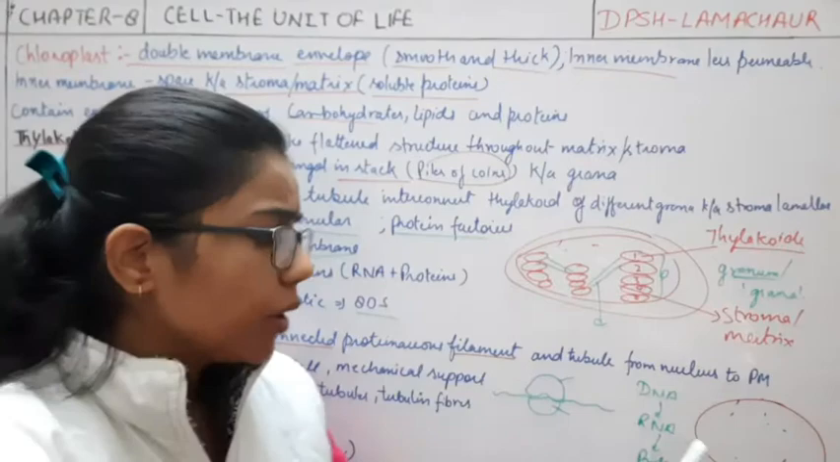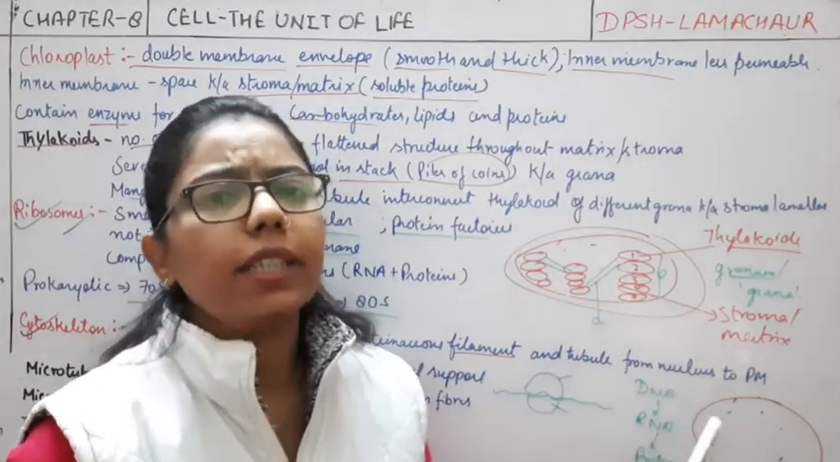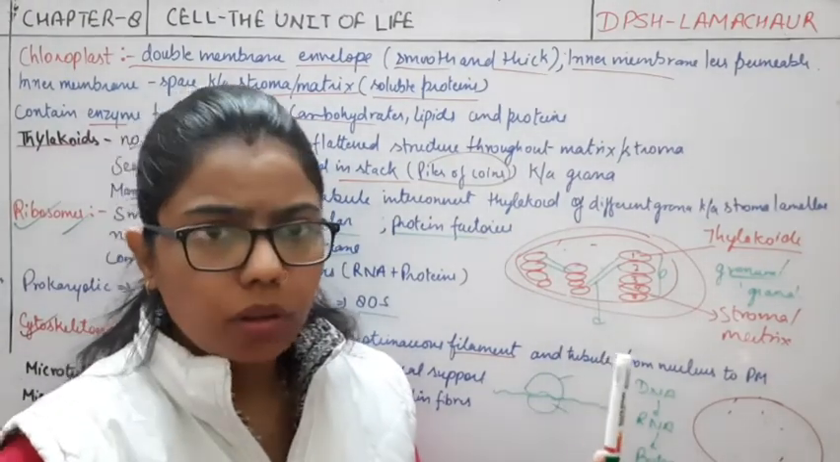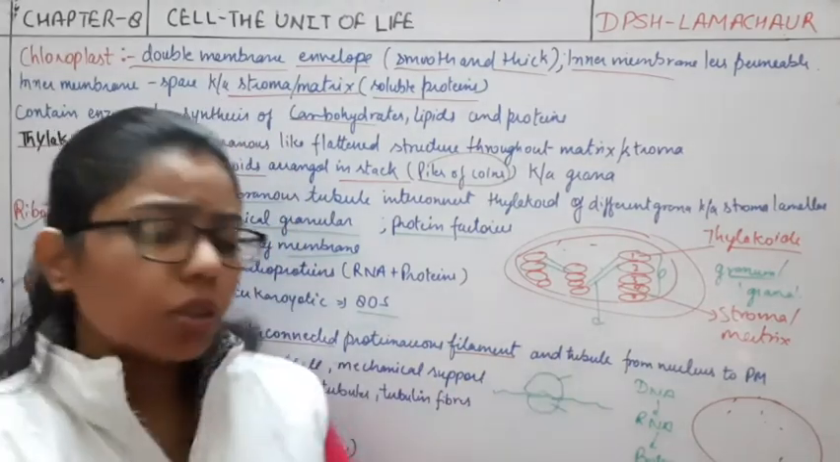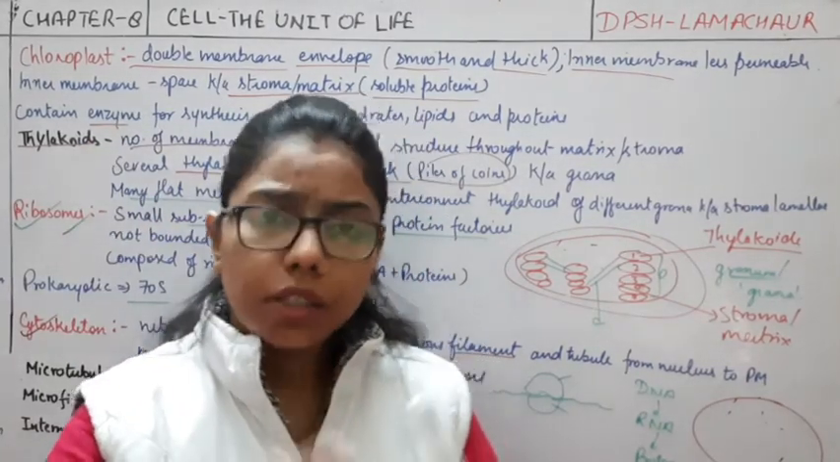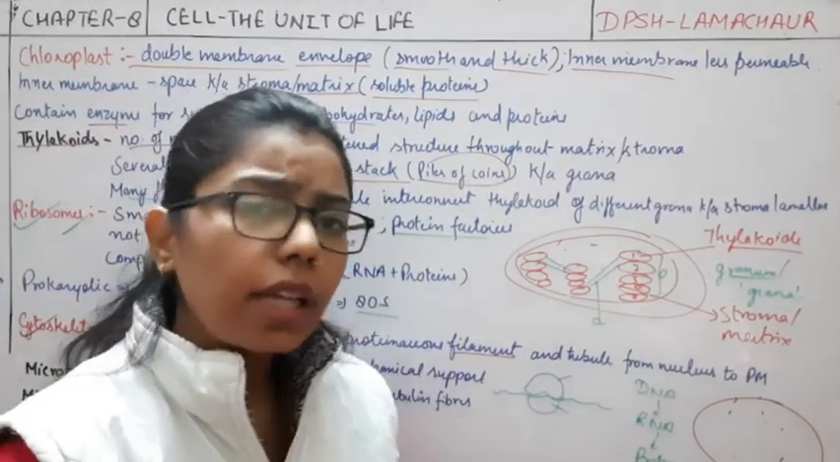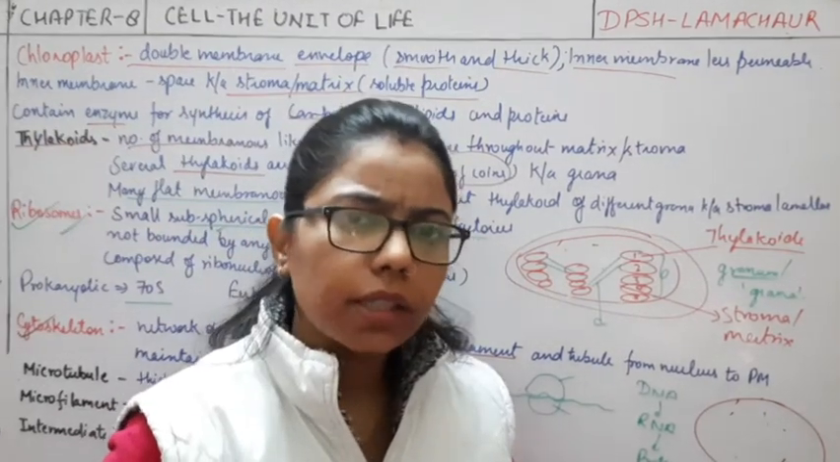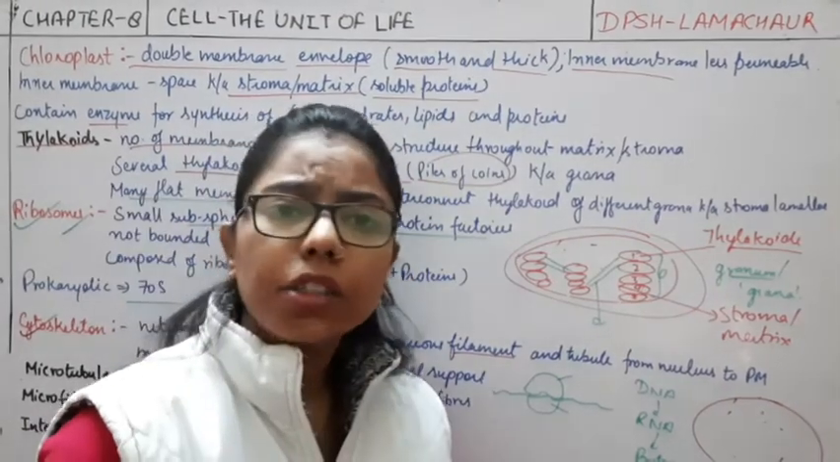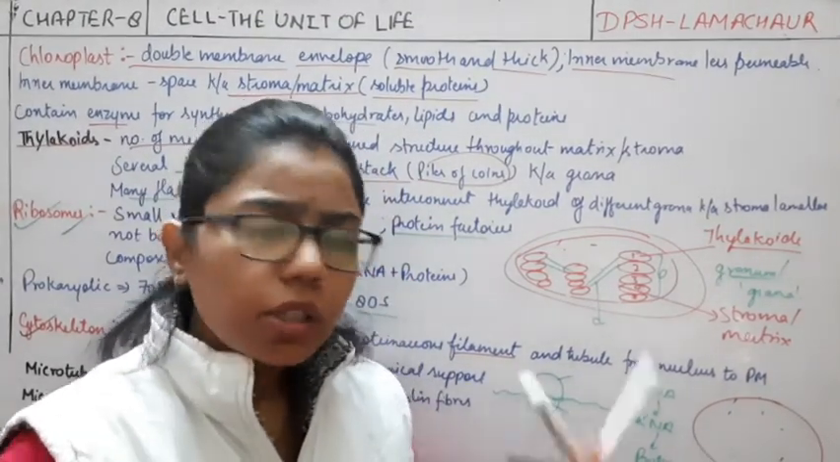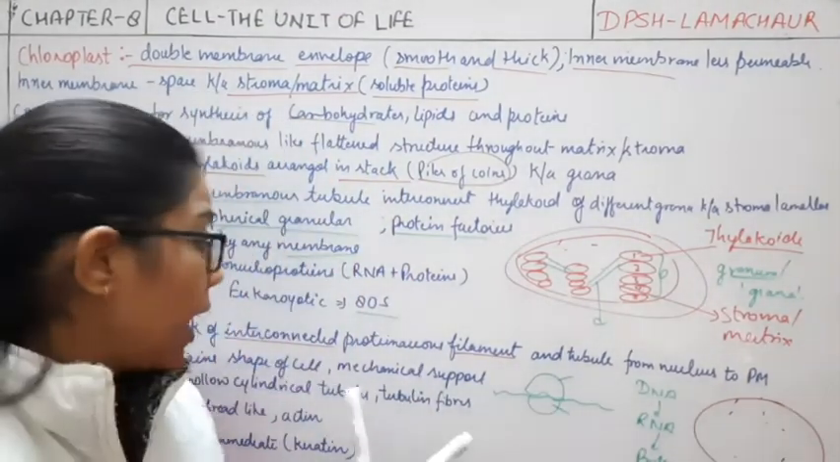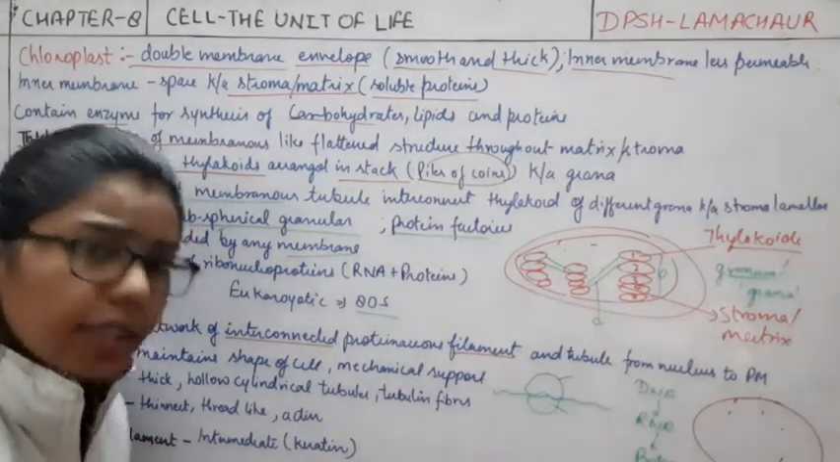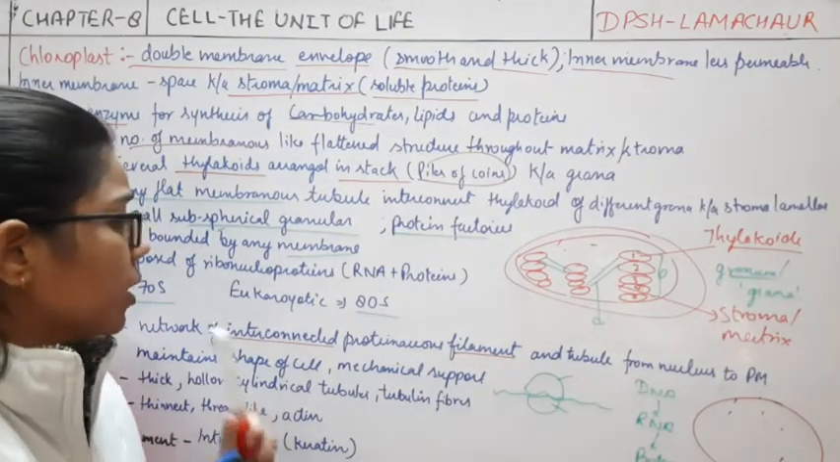Because we know that the plant cell has a proper cell wall, and the function of the cell wall is to provide shape and structure to the cell. But in the animal cell, there is no cell wall, only plasma membrane. So how is it maintaining its shape? With the help of the cytoskeleton.